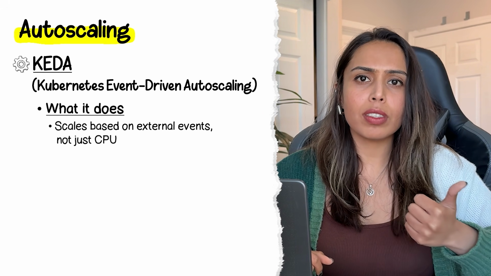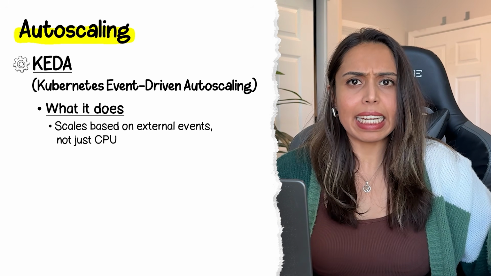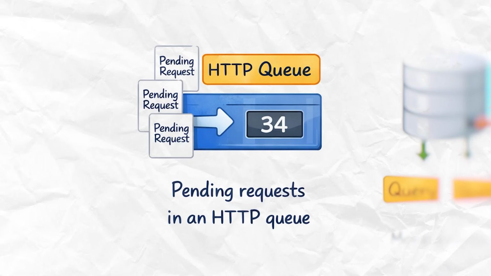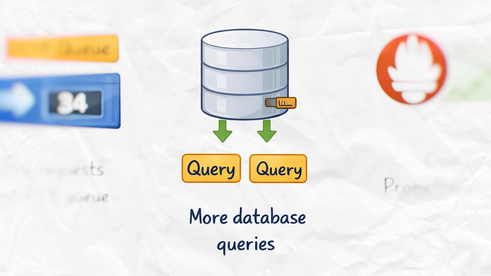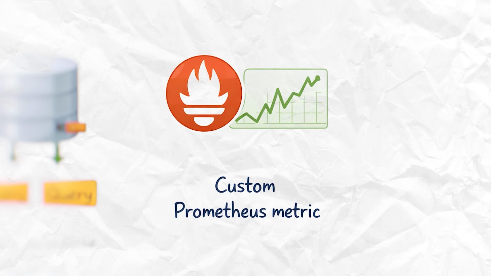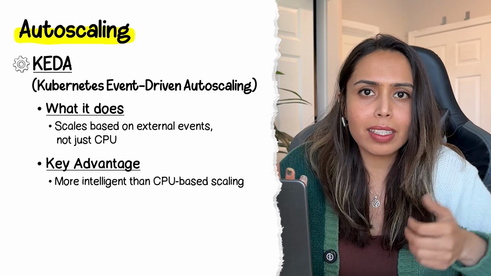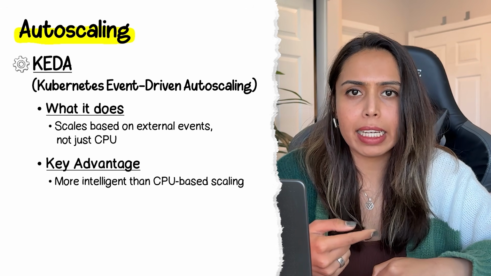Then there's KEDA, which is Kubernetes event-driven autoscaling. HPA scales based on CPU and memory. But what if you want to scale based on something else entirely? KEDA scales based on external events and metrics. For example, the number of pending requests in an HTTP queue, if there are more database queries, or even a custom Prometheus metric. This mechanism is significantly more intelligent than just CPU-based scaling. So whenever there are event-driven workloads, KEDA is implemented.